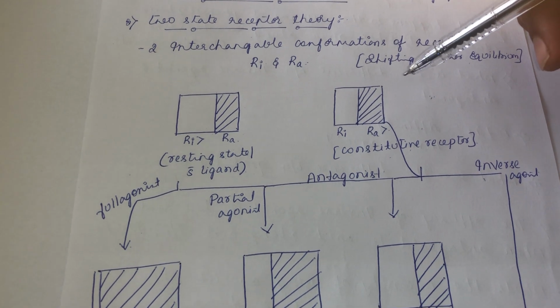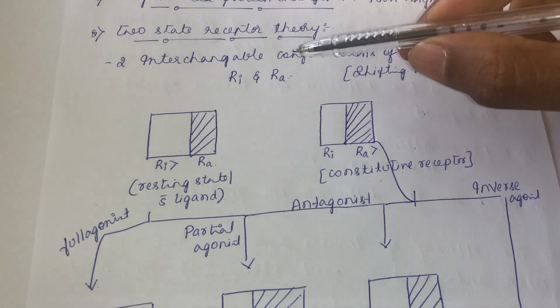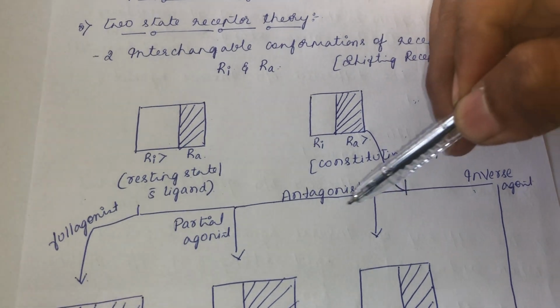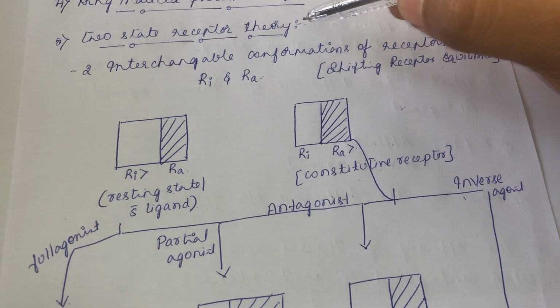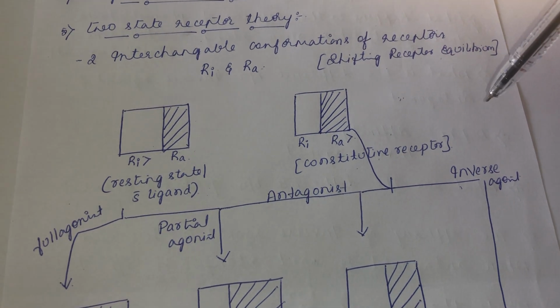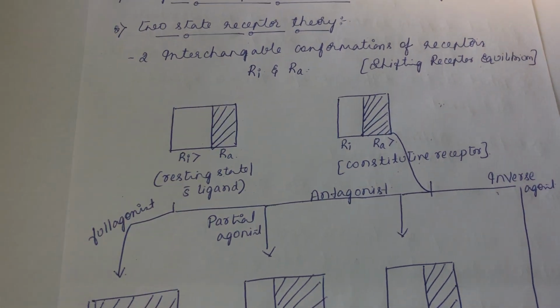And one assignment question is, what is the shortcoming of this two-state receptor theory? Even after explaining all this, there is one shortcoming in the two-state receptor theory. What is that shortcoming?